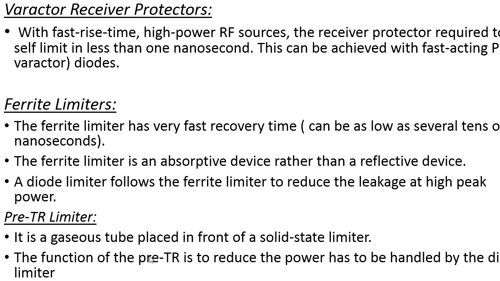And next is the TR limiter. It is placed before the limiters. It is a gaseous tube that is placed in front of the solid state limiter. The function of the pre-TR limiter is to reduce the power that is handled by the diode limiter. That is the job of the pre-TR limiter.